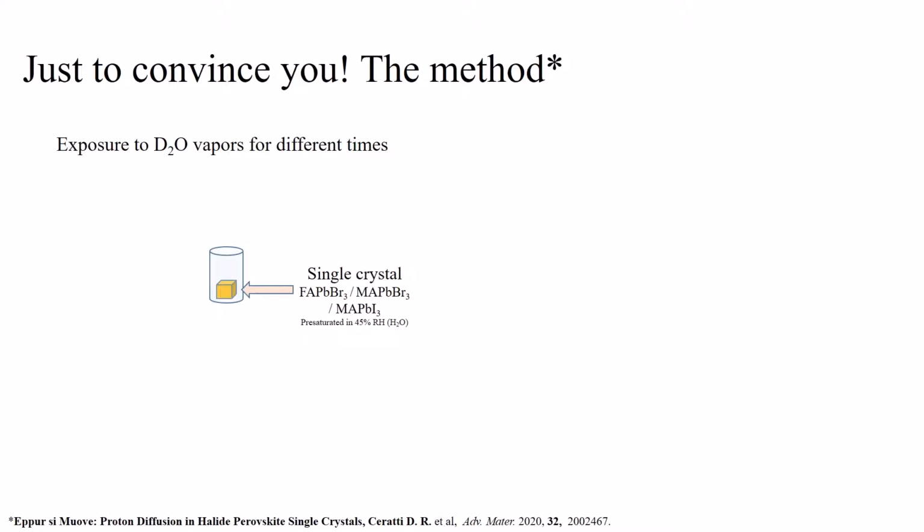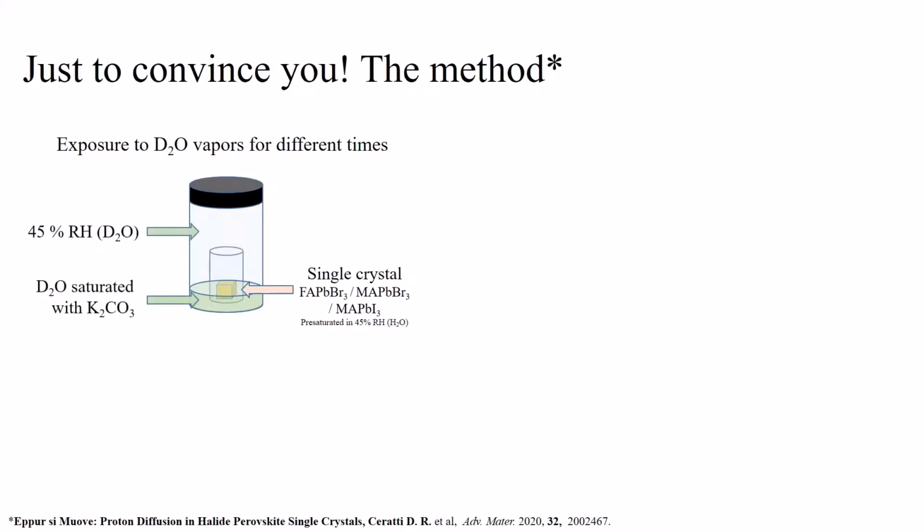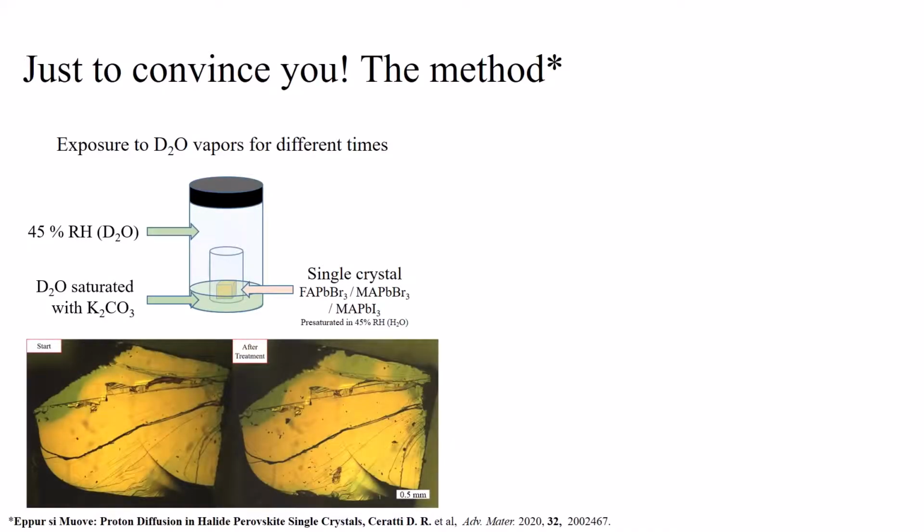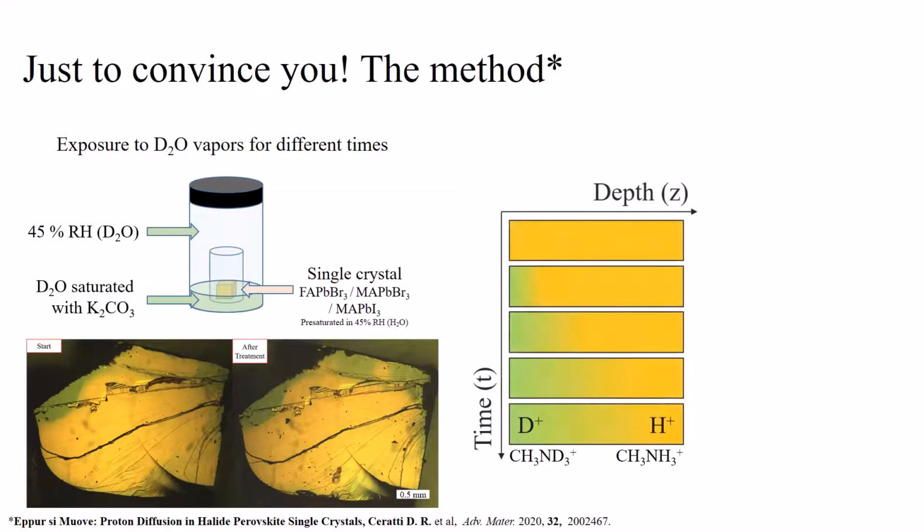I exposed some hybrid perovskite single crystals to deuterated water. To do this, I placed the single crystals in small vials that were placed in larger vials containing saturated solutions of potassium carbonate in deuterated water. This allowed having a relative humidity of 45% that doesn't degrade the perovskite crystals. With time, the deuterons penetrate into the perovskite crystals, substituting the protons in the methylammonium or formamidinium groups.